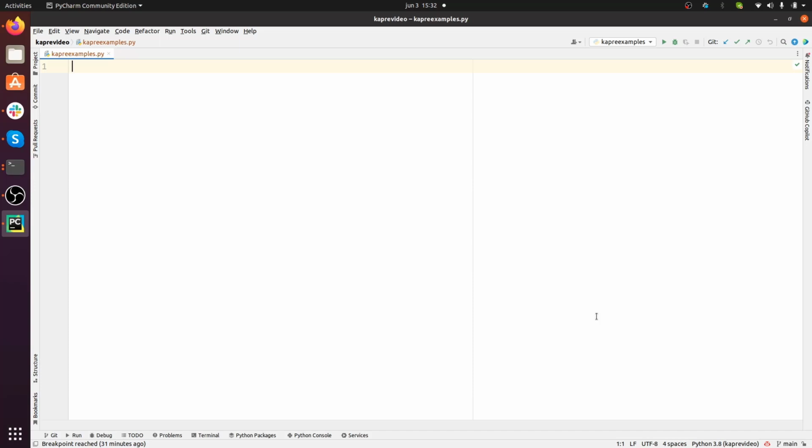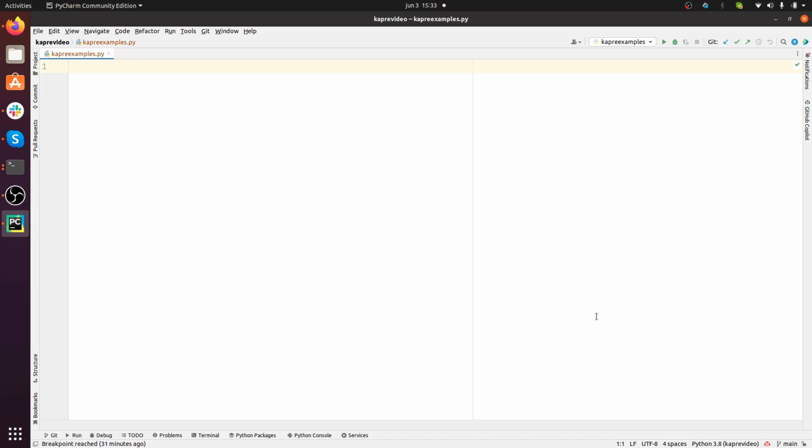We're going to implement this in 2 ways. One is going to be a little bit more convoluted because we're going to build all the different Kapre layers, and for the other one we're going to use the very handy get MEL spectrogram layer utility function that comes from the composed module in Kapre.